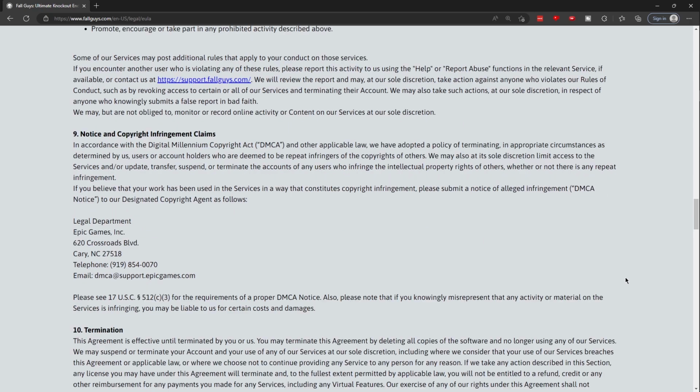Some of our services may post additional rules that apply to your content on those services. If you encounter another user who is violating any of these rules, please report this activity to us using the help or report abuse function in the relevant service, if available, or contact us at